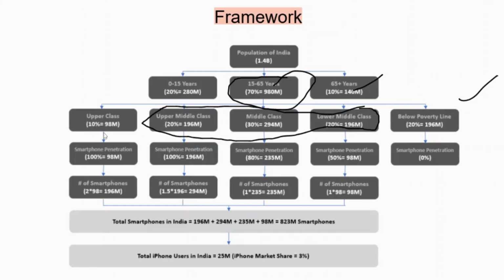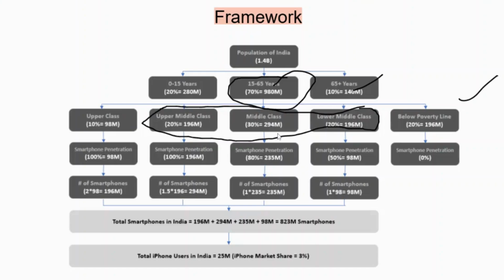Now, again, we would see the smartphone penetration for each of these classes. For upper class, we assume it as 100%. Let's assume everybody in the upper class would have a smartphone. Similarly, for upper middle class, let's assume it also as 100%.